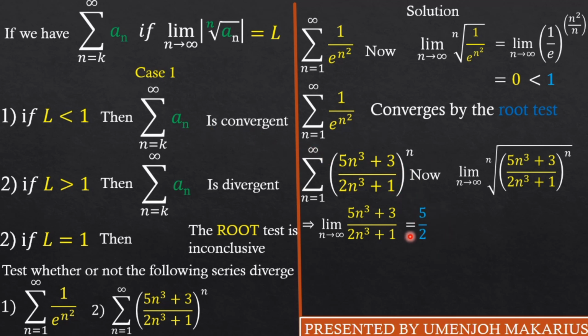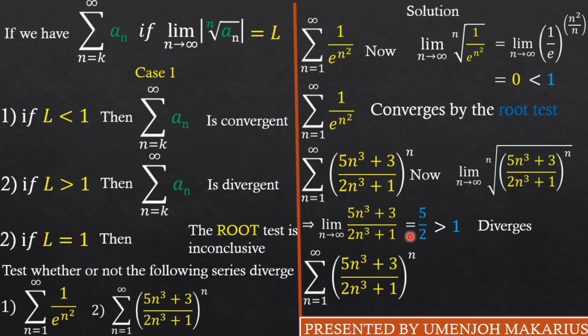You should tell me that 5 over 2 is 2.5, and that this is greater than 1, which implies that there's a divergent situation. So you should tell me that hence the series as n starts from 1 to infinity of 5n cubed plus 3 over 2n cubed plus 1, all raised to the power n, diverges by the root test.